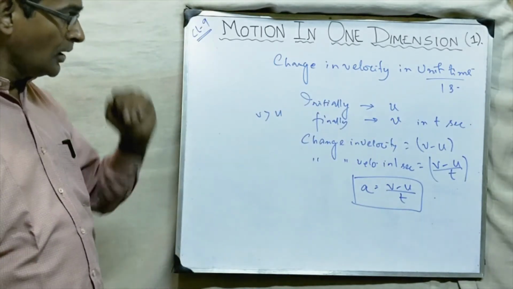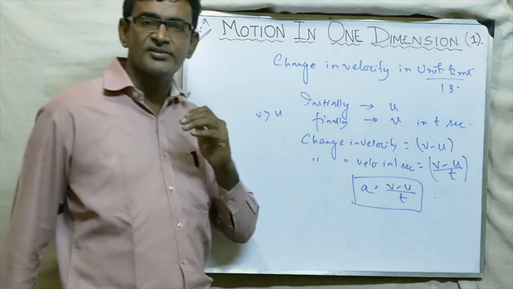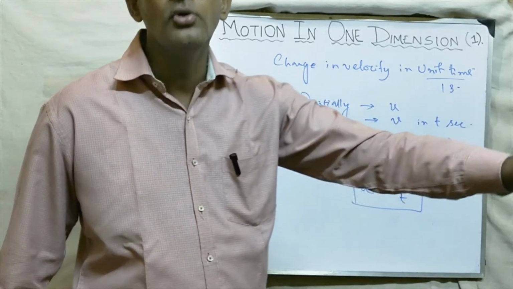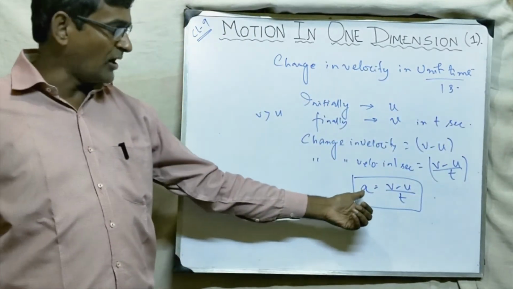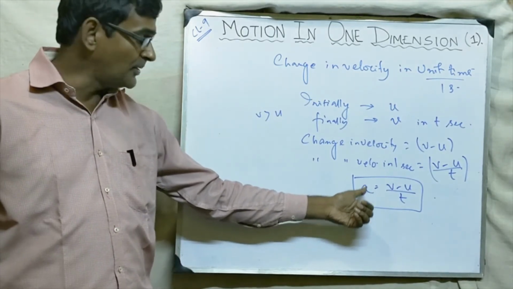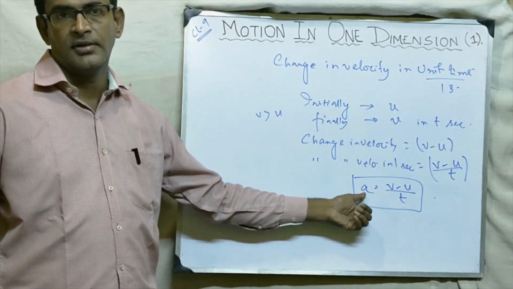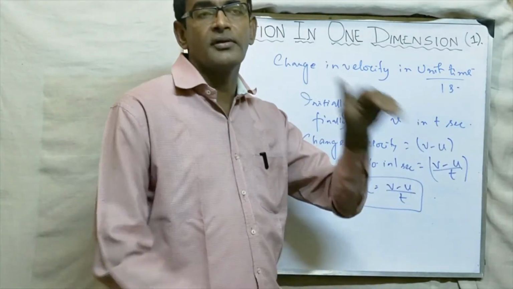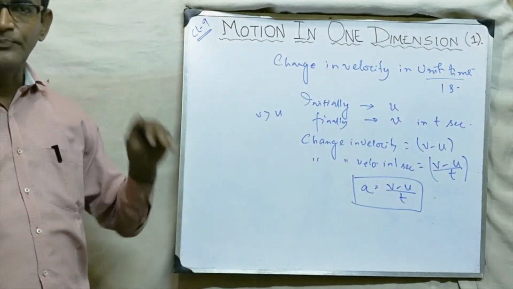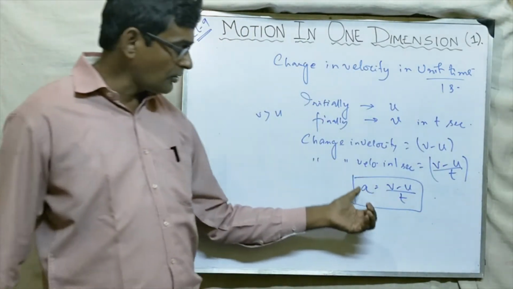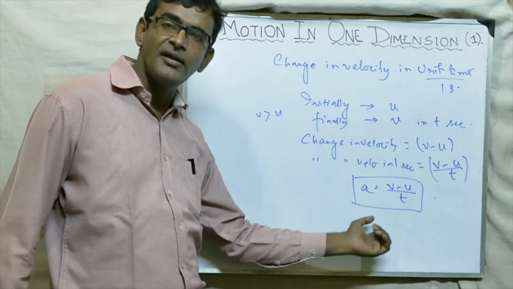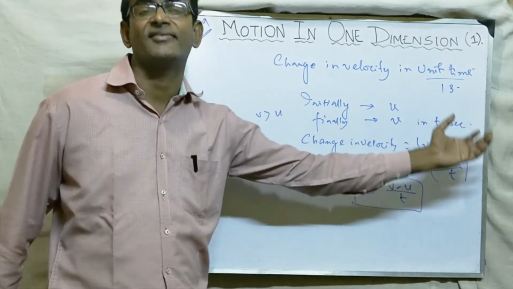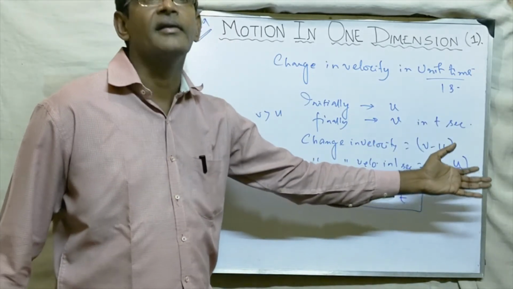But if the body is coming to rest, suppose you have applied the brake on a bike and the bike is slowly coming to rest, in that case it will be called retardation. Retardation means the body is coming to rest, speed is decreasing. That is why, please note it down, retardation is actually negative acceleration.